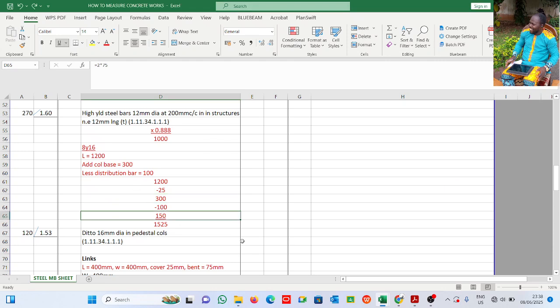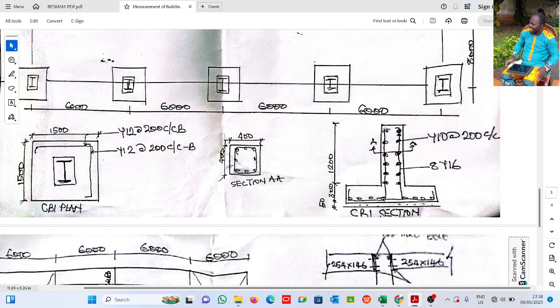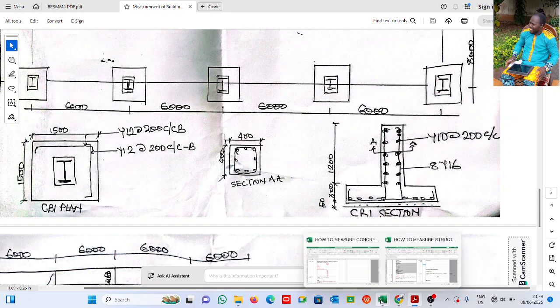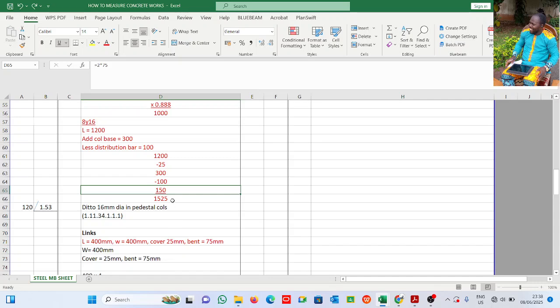So add bent. See it here, it is bending at both ends. See the one bent here, see another bent here. All right, so that's what we have: 1525, that's 1.53. Now we have 8 numbers. We are told that it is 8Y16. So this is what we have here: 8 numbers in one column base, times 50 in one column, rather one stub column, times 15 numbers of stub columns. That's how you get 120 here.